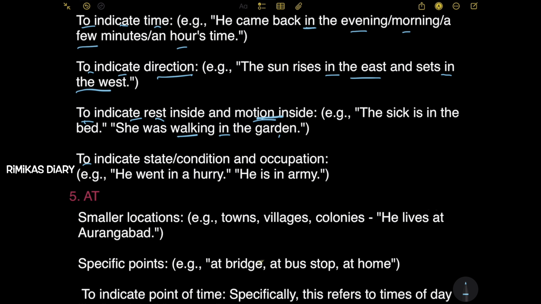Next, to indicate state or condition and occupation. Example, he went in a hurry. So this is a state. He is in army. This is an occupation. So it is also used to indicate state or condition and occupation.